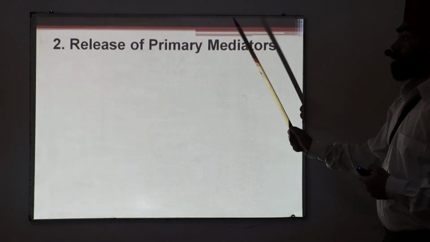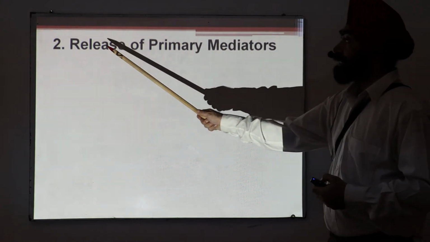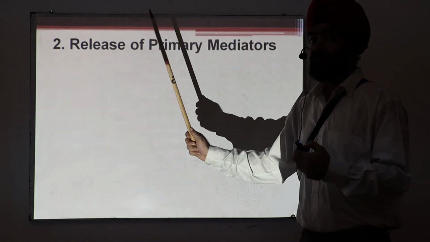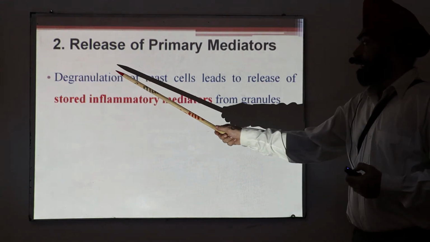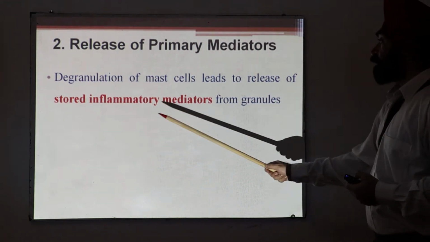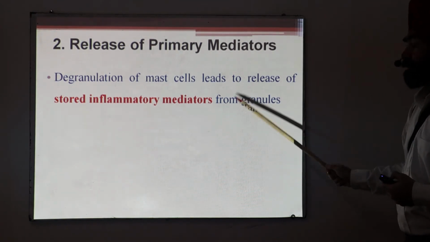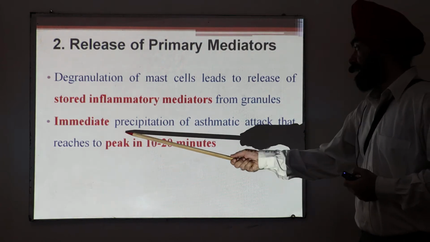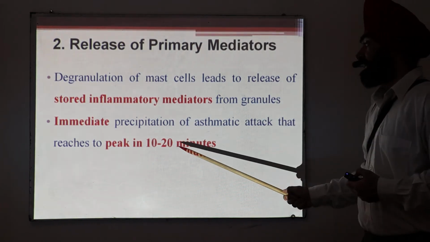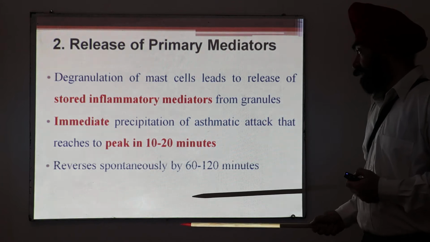Now what are the primary mediators? I am using the word release, not synthesis. Synthesis is with the secondary. As I told, degranulation of mast cells leads to release of the stored form of the inflammatory mediators. This gives immediate precipitation of the asthmatic attack within 10 to 20 minutes.